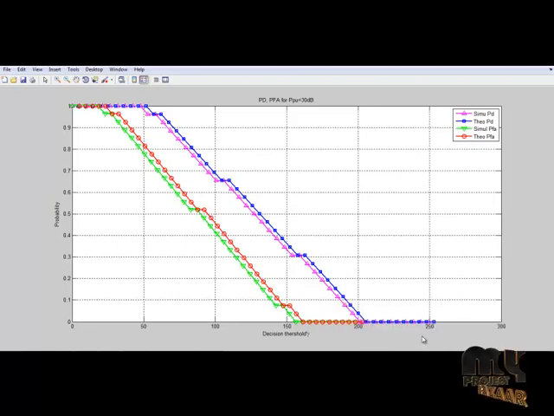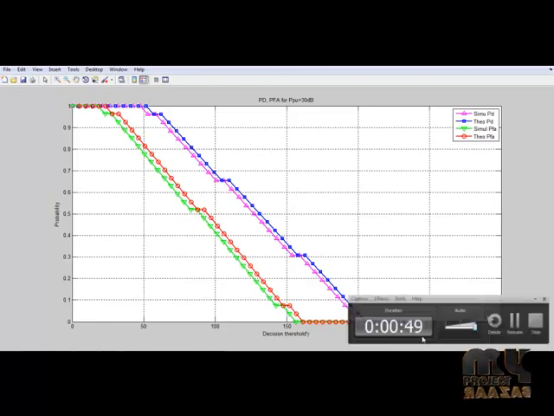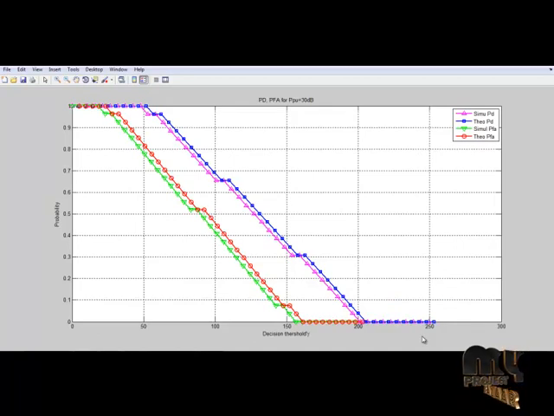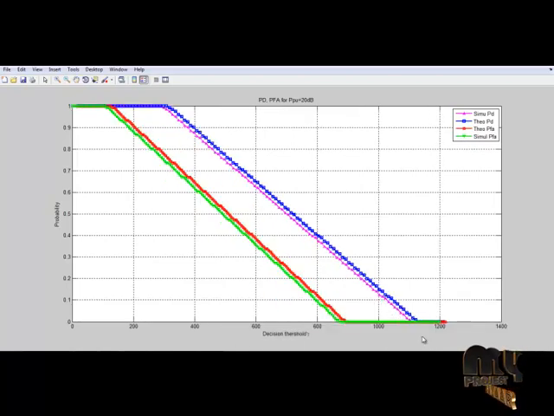The simulation values and theoretical values are coherent with each other, showing that the simulated PD values are nearly equal to the theoretical PD values. From the graph, it is inferred that as the value of decision threshold increases, the probability of detection and probability of false alarm values decrease.